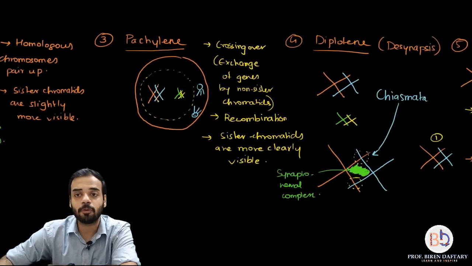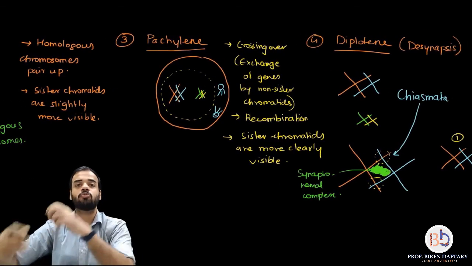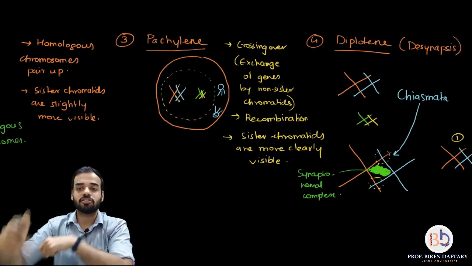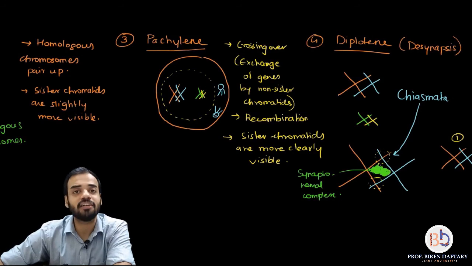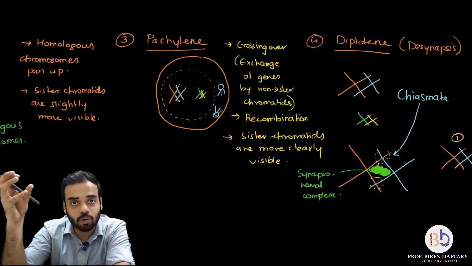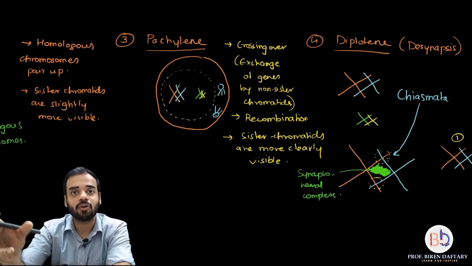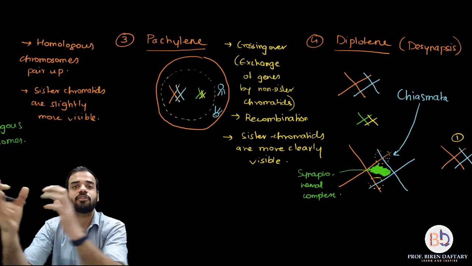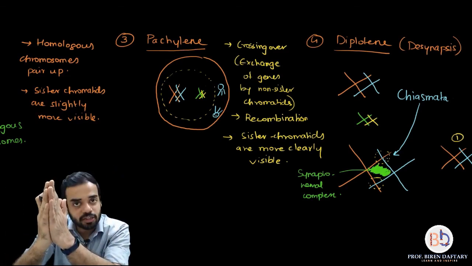Next stage is diplotene. In diplotene, what is going to happen? The homologous chromosomes are going to repel each other, so that the X-shaped structure called chiasmata is much more clearly visible. And also the synaptonemal complex quantity goes down because of the repulsion. Okay, and that is why this step is also called desynapsis, because synapsis is when the chromosomes come close to each other and stick to each other.